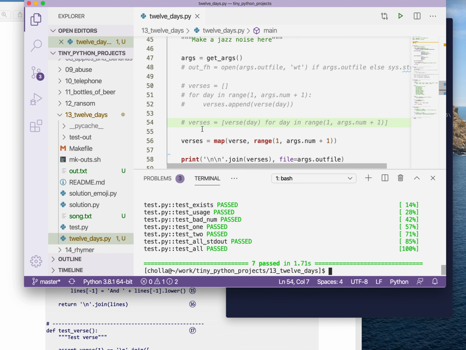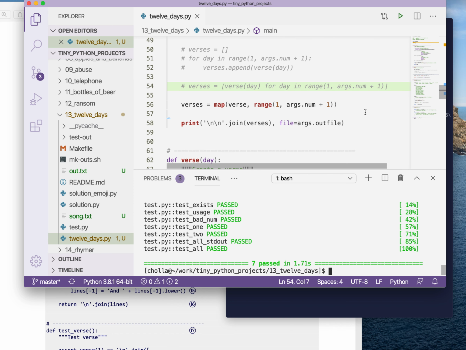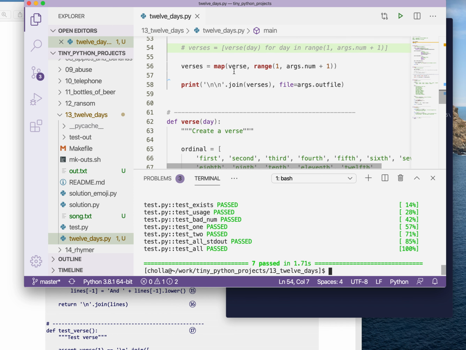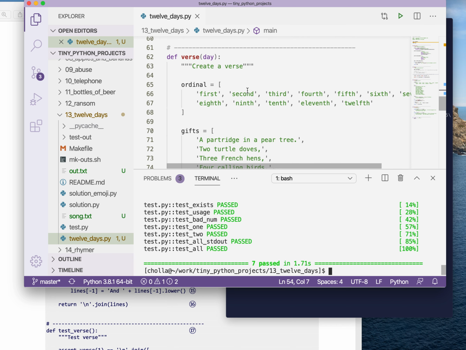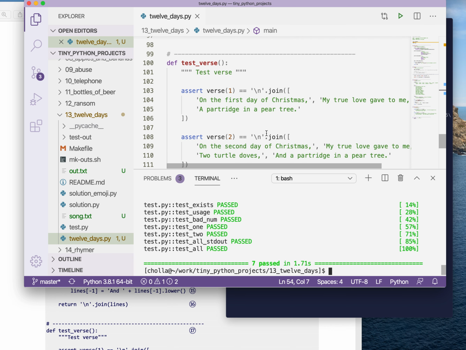Yes, so the idea here is that the range function is going to produce the numbers 1 through 12 or 1 through 3, whatever it is. Each one of those is going to be given as the argument to verse, and the return values from verse are going to produce a verse, which is some strings, and all that's going to go into verses. So to me, that looks really quite nice. I know this function works because I wrote it here and then I wrote a test for it.